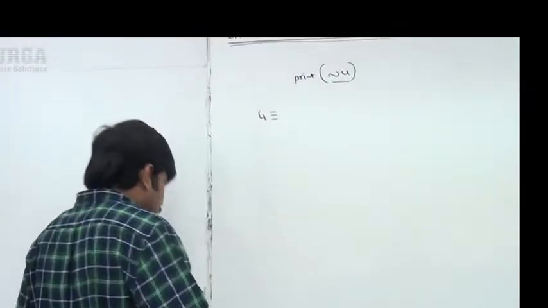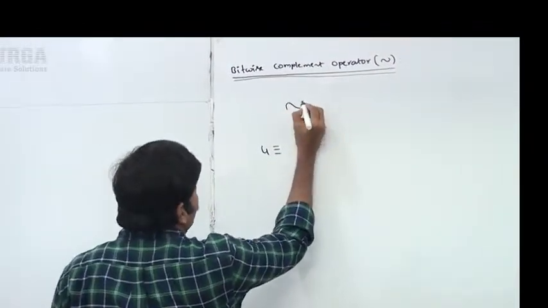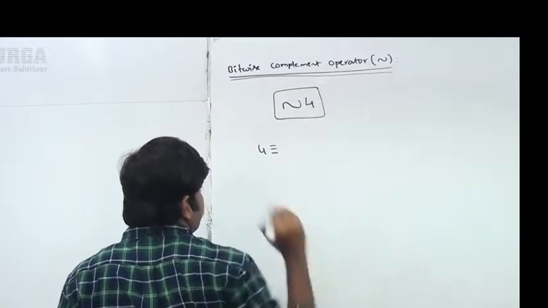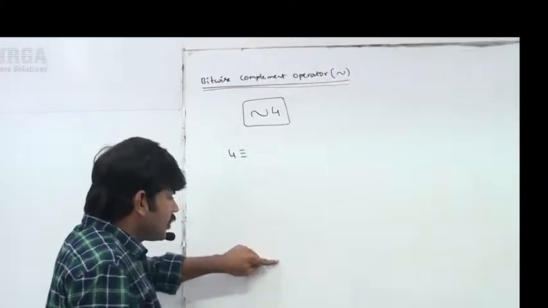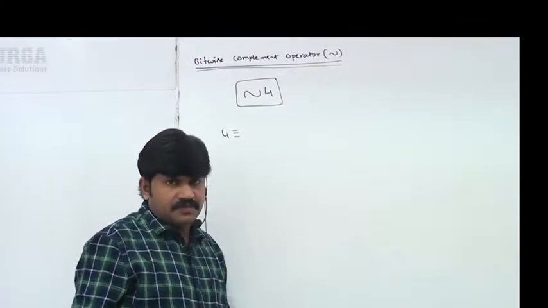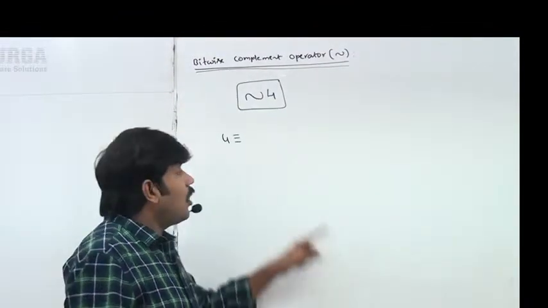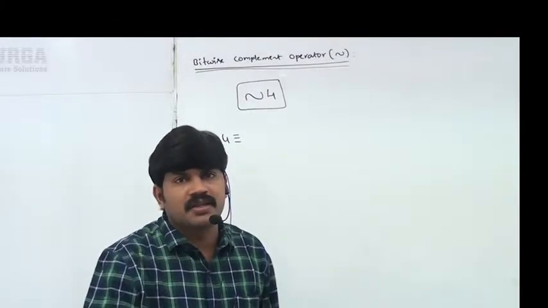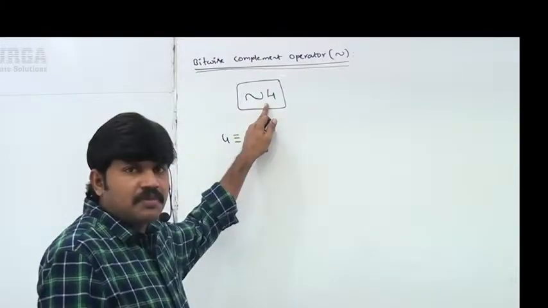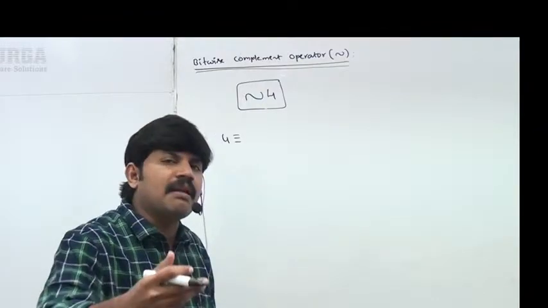Okay, well. Now I want to find the negation or bitwise complement of 4. This is my requirement. First represent 4 in 32-bit representation. Of course, in Python there is no limit for the numbers, no fixed size. But these operators are implemented by considering 32-bit or 64-bit. Let me consider 4, a small number, in 32-bit for easy understanding.